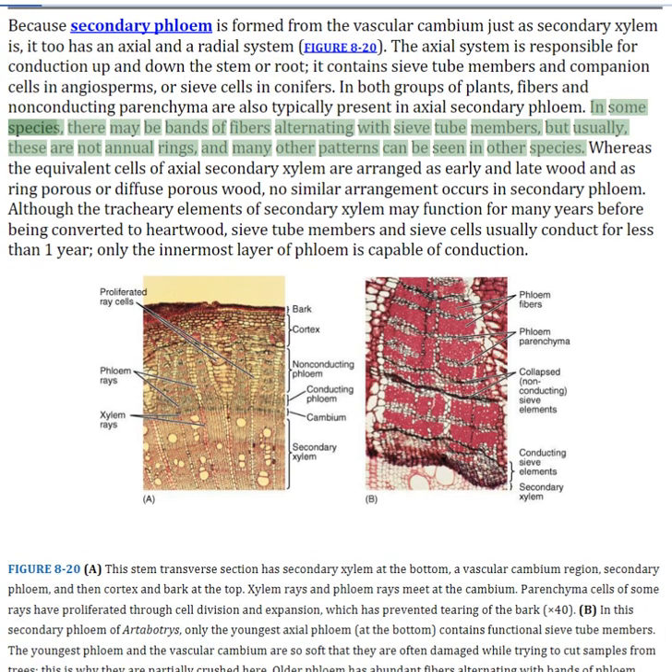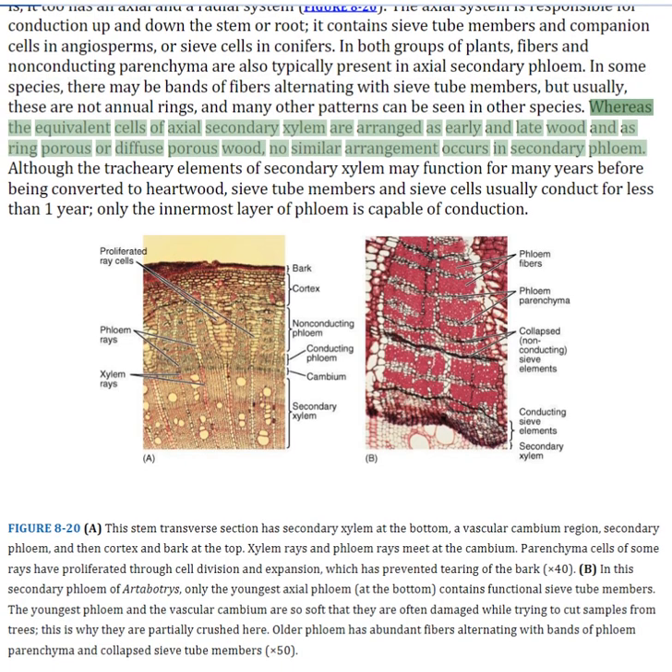In some species, there may be bands of fibers alternating with sieve tube members, but usually, these are not annual rings, and many other patterns can be seen in other species. Whereas the equivalent cells of axial secondary xylem are arranged as early and late wood and as ring porous or diffuse porous wood, no similar arrangement occurs in secondary phloem.